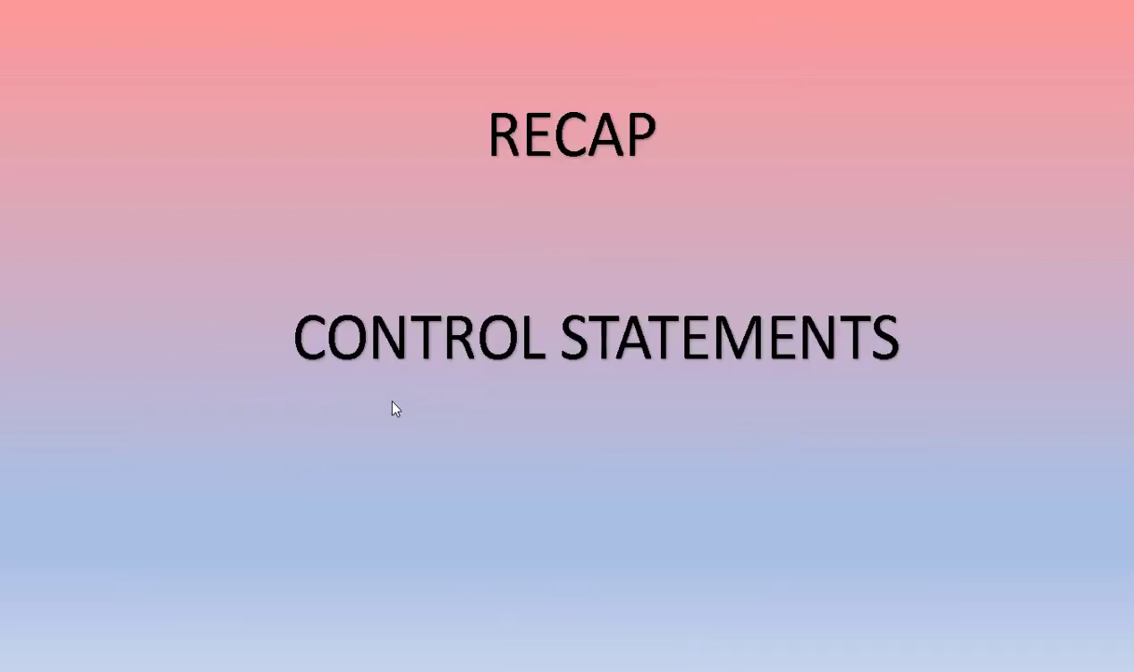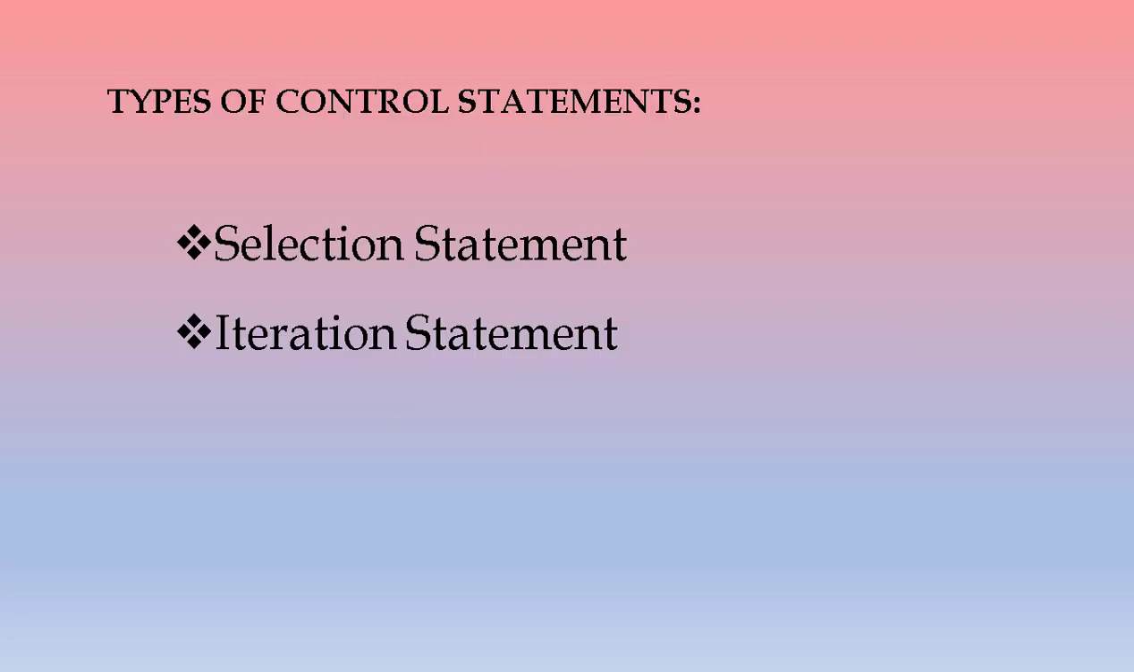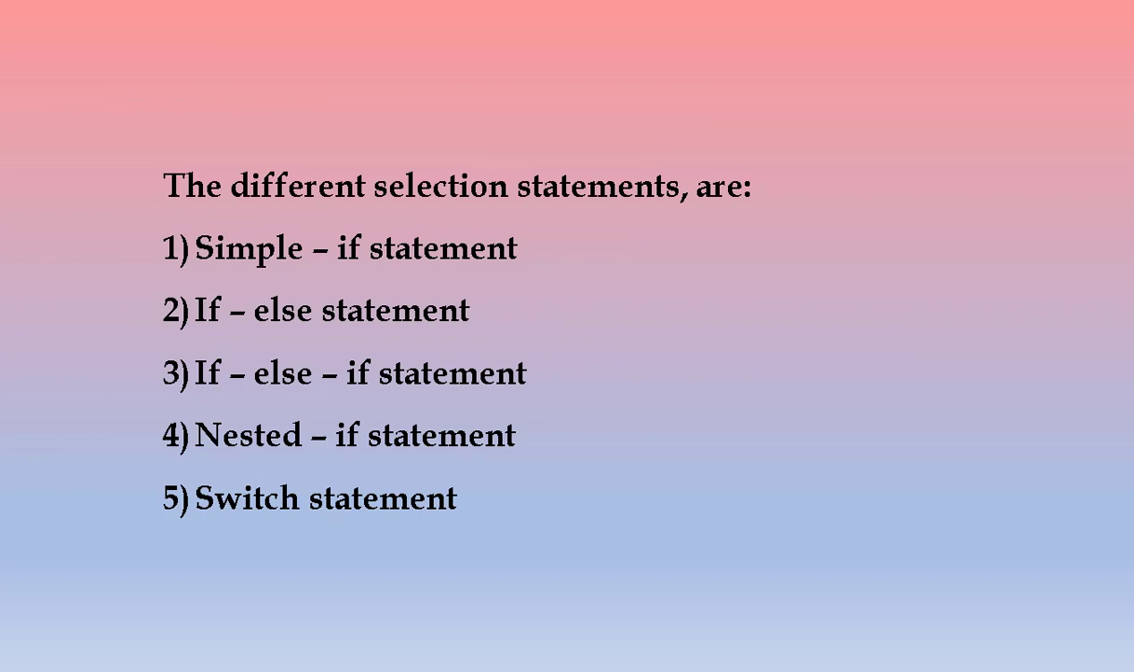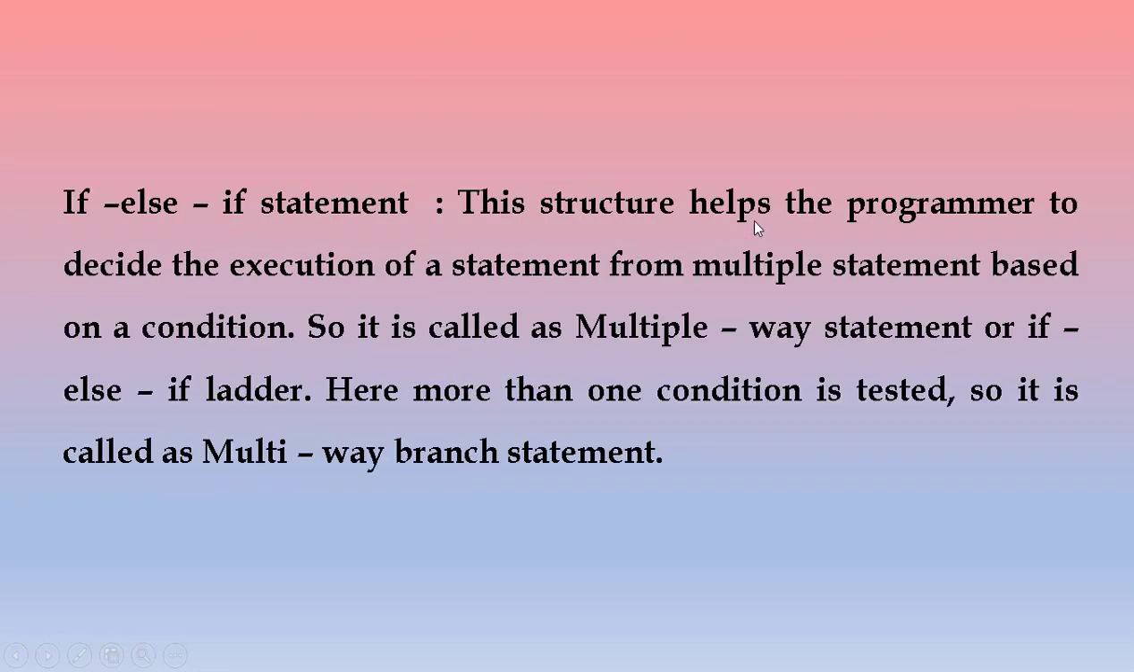Control statement, as we were studying today, the selection statement. There are two types of control statement: one is the selection statement and the other is the iteration statement. Under the selection statement, there are different types. Today we have studied the if else if statement. This statement helps the programmer to decide the execution of a statement. So here we have multiple choices. Based on the condition we can select any one of the choices from the multiple statements. So it is called a multiple way statement or if else if ladder. The other name for if else if statement is multi-way statement or if else if ladder.